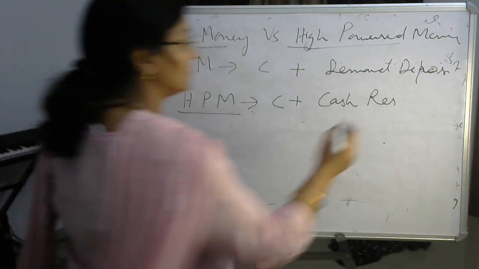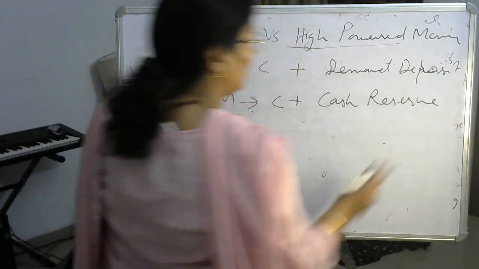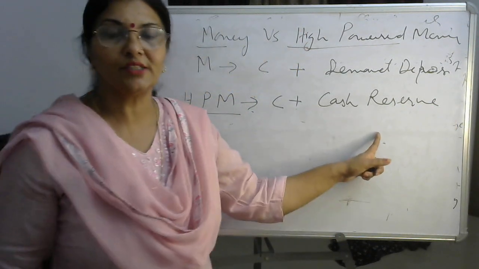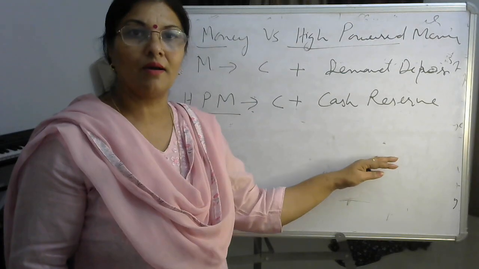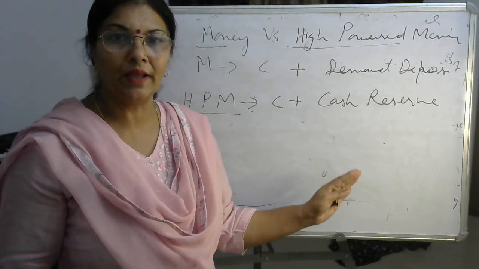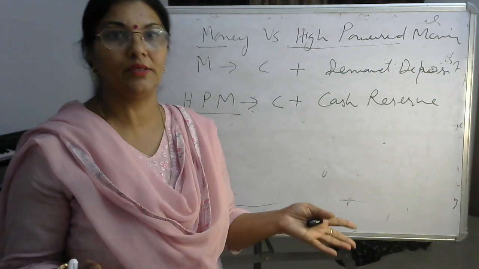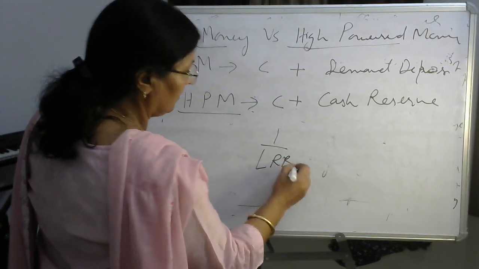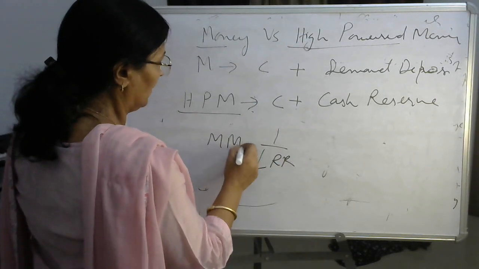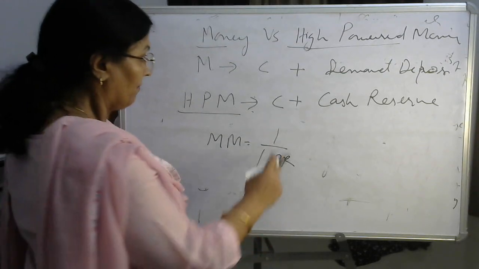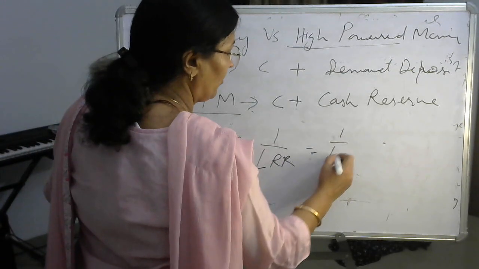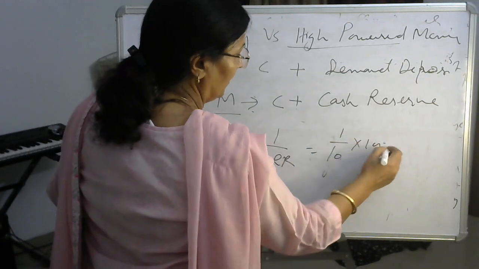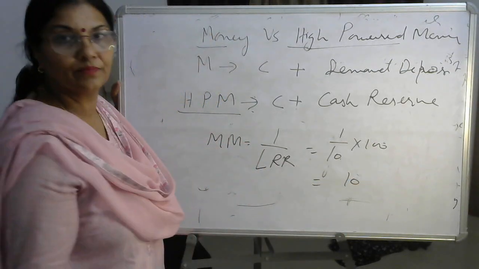Which is what? LRR. Cash reserve. Yesterday I explained to you LRR and money multiplier are inversely related. ठीक है? 1 upon LRR, that is the money multiplier. Understood? Money multiplier, if it is 1 upon 10 into 100, so 10 times, right?